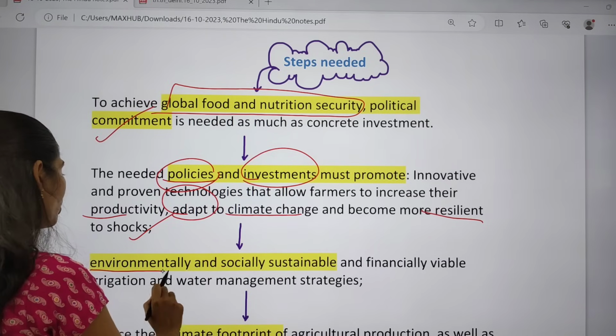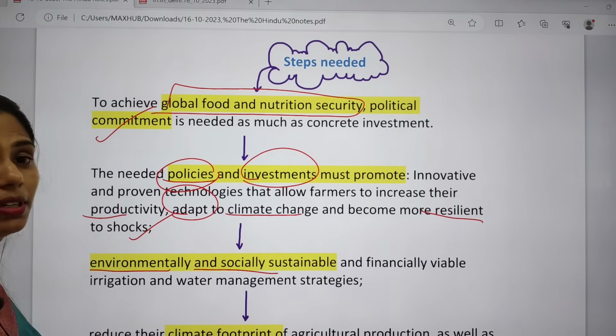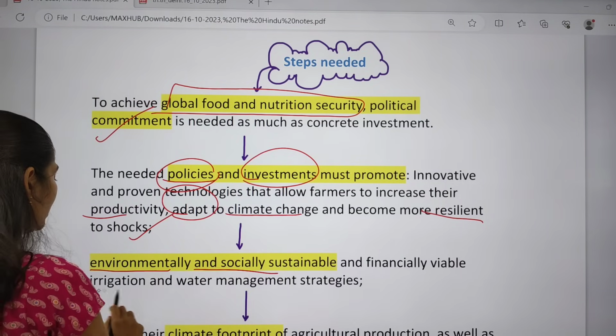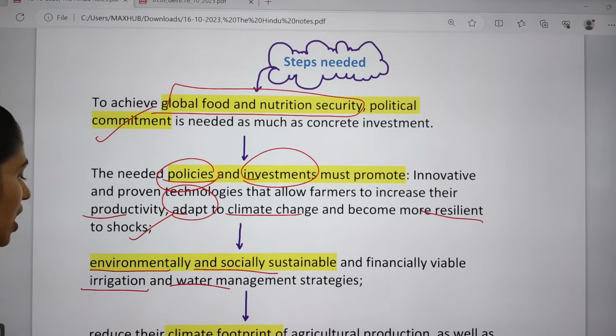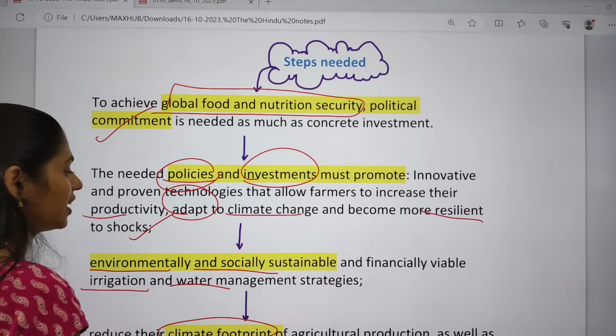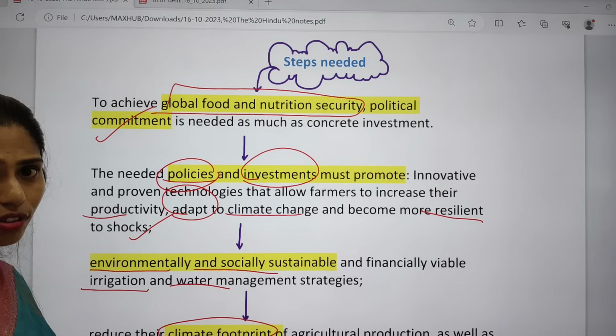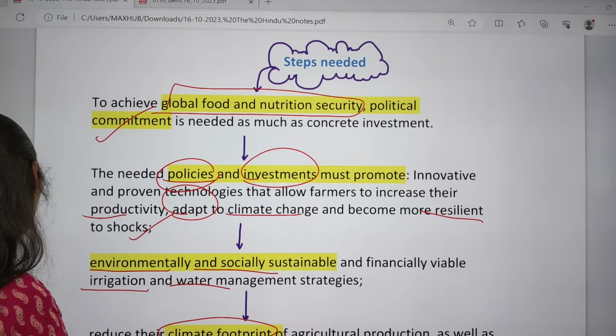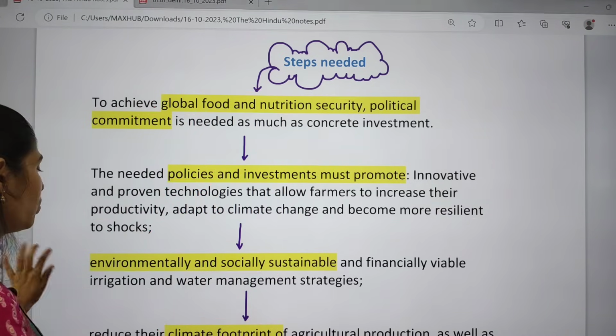And we have to focus on environmentally and socially sustainable and financially viable irrigation and water management strategies. We have to reduce the climate footprint of agricultural production, and we have to decrease biohazards and environmental pollution as well.